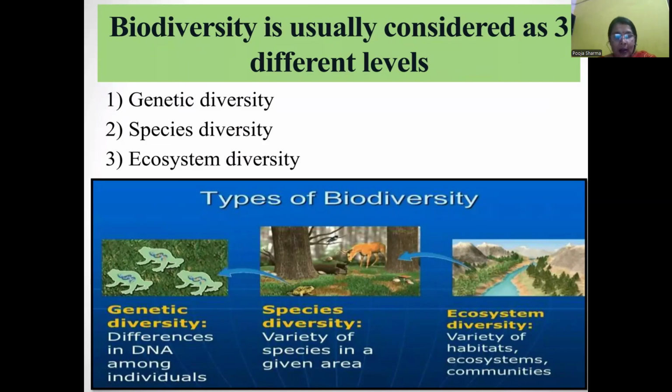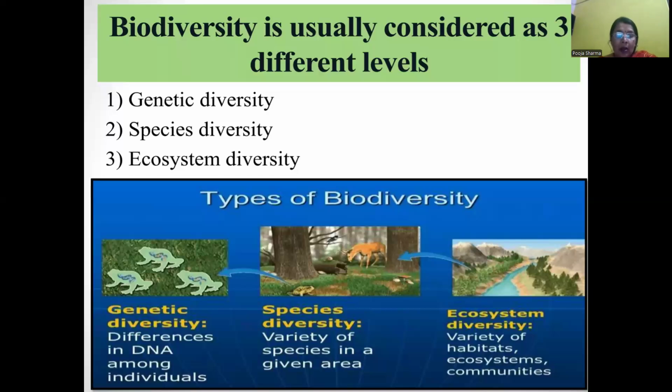Within an individual species, there are a number of varieties due to the individuals' genes. Differentiation of the genes, different combinations of the genes, lead to new varieties of both plants and animals. There are a number of varieties which are slightly different from one another. Their differences are due to the different combination of genes.